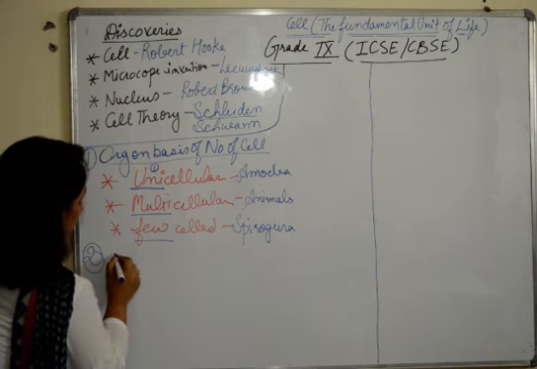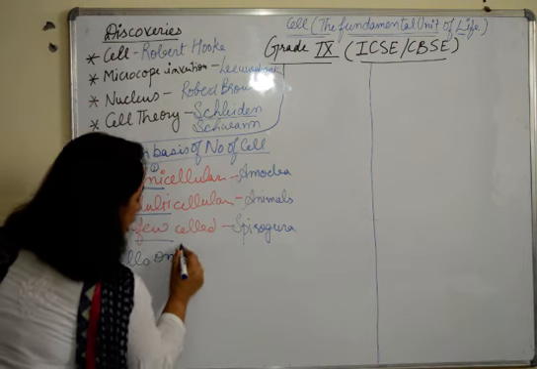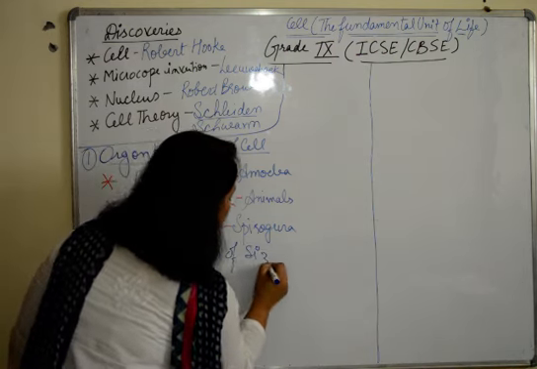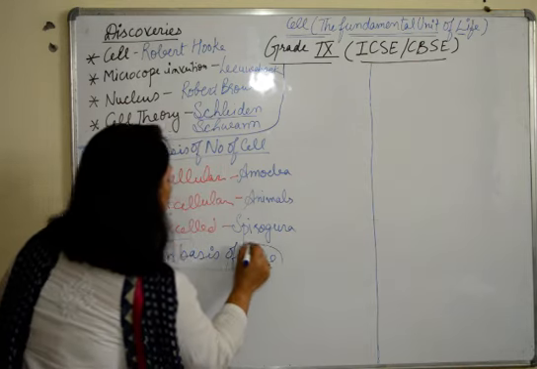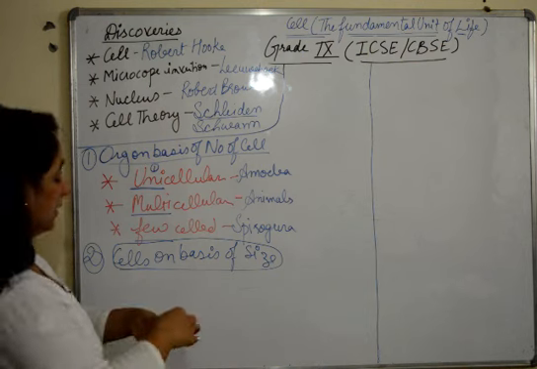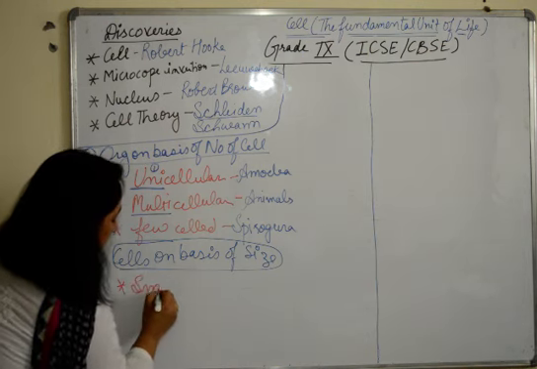So cells on the basis of their size. How do we categorize them? The first one is the one which is the smallest cell. The smallest, largest and longest.